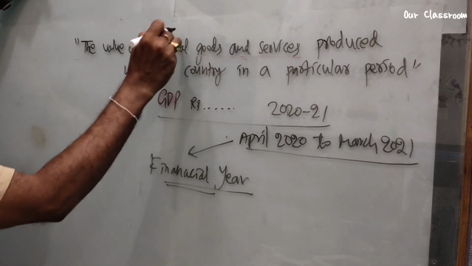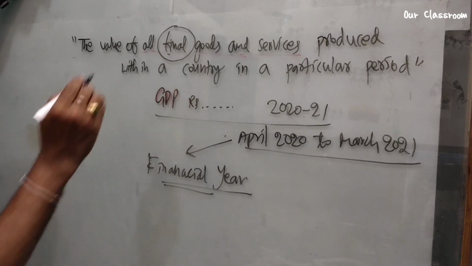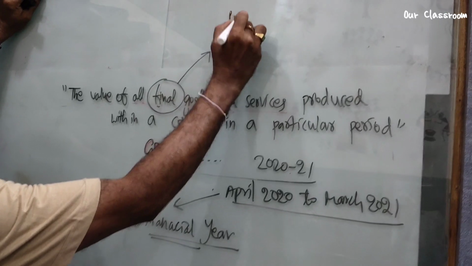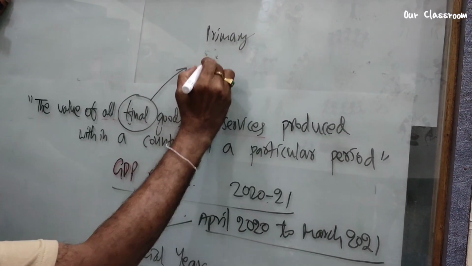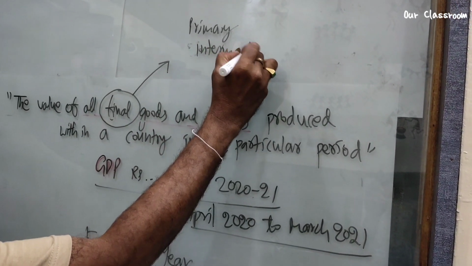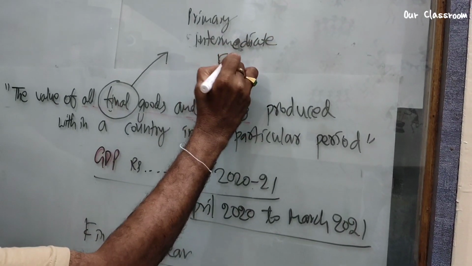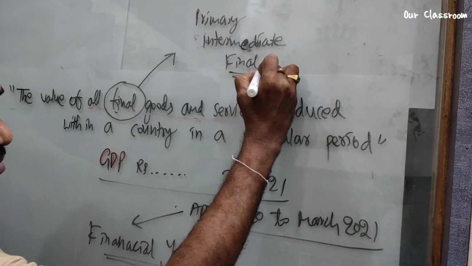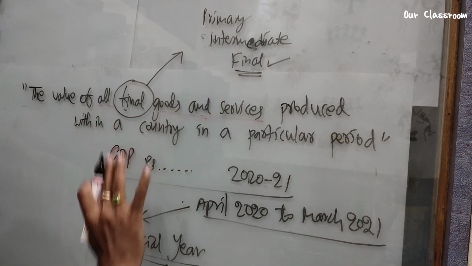Now see here, final goods. What do you understand by final goods? We divide goods into three types: primary goods, intermediate goods and final goods. Final goods are the goods which we consume directly.